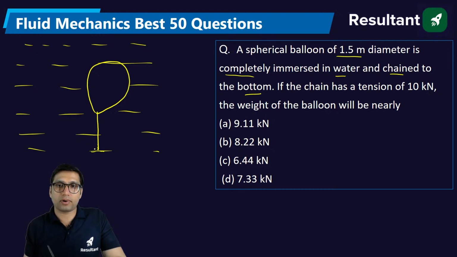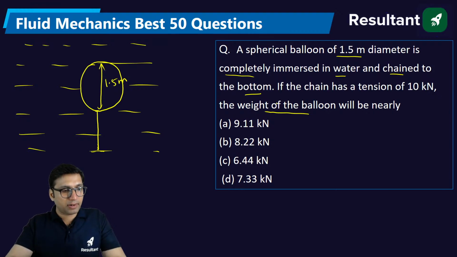It is fixed to the bottom, and I think we have solved a similar kind of question earlier. The diameter of this balloon is 1.5 meter. You have to find the weight of the balloon, which will be nearly what?